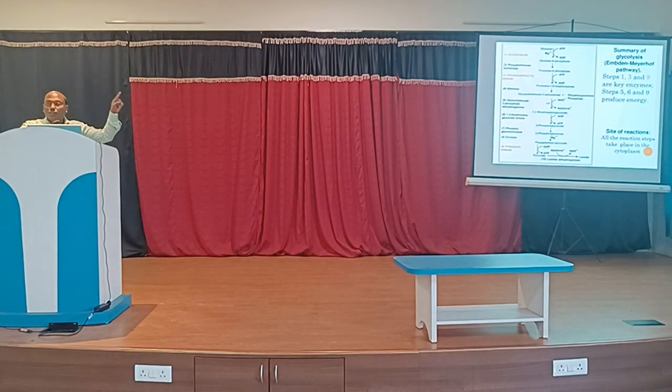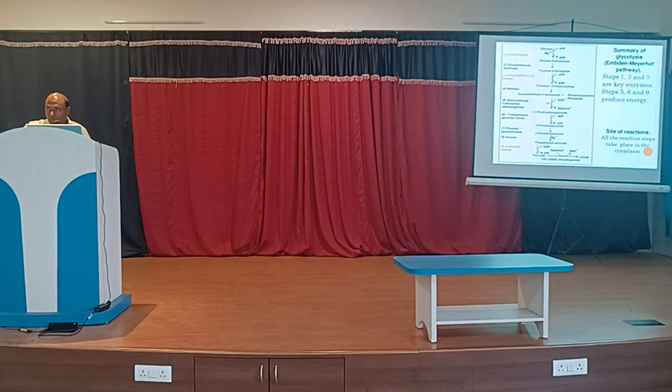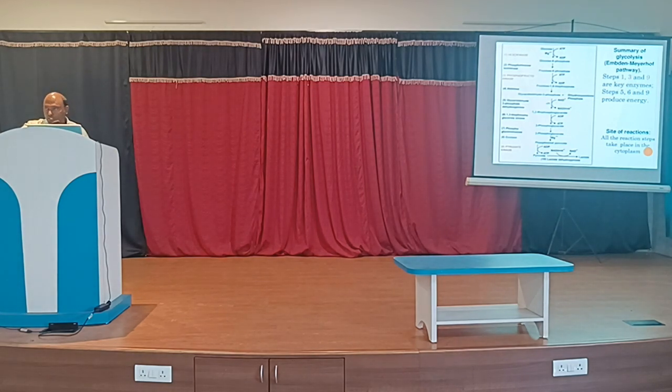Then NADH2 falls from complex number 1 to complex number 4, and FADH2 falls from complex number 2 to complex number 4, and that's why NADH2 gives us 3 ATP and FADH2 gives us 2 ATP. Because NADH2 has a higher potential, it will fall from higher potential to a lower potential, and FADH2 has a moderate potential, so it will fall from moderate potential to a much lower potential. That's why NADH2 gives us 3 ATP and FADH2 gives us 2 ATP.